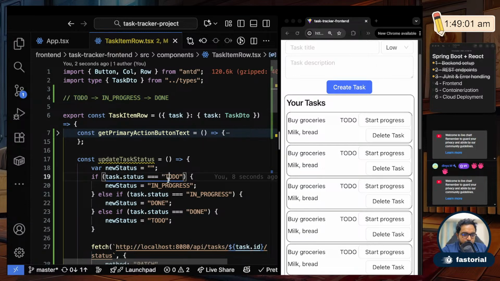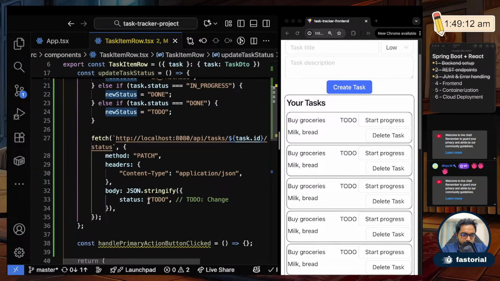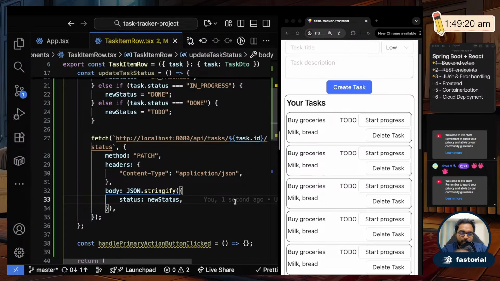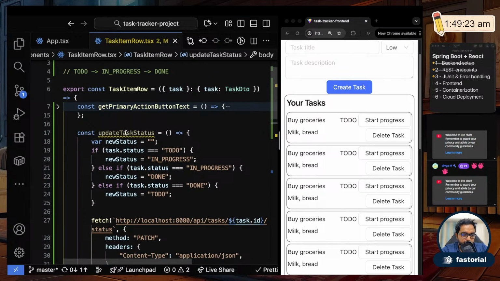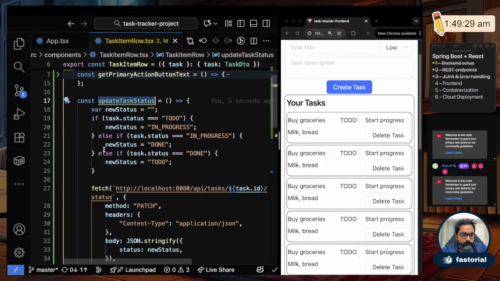So from to do it goes to in progress. From in progress it goes to done. And if it is done, it goes back to do. Fine. So this new status is what I'm going to set here. Now let's see what it will do. Oh, it will still not work because I haven't called this function yet. So update task.